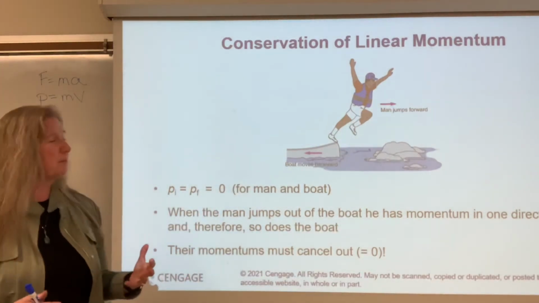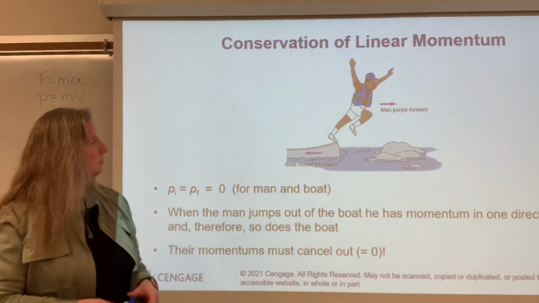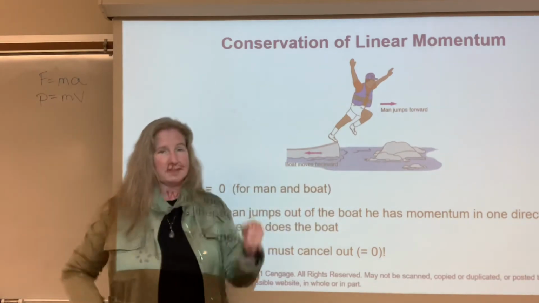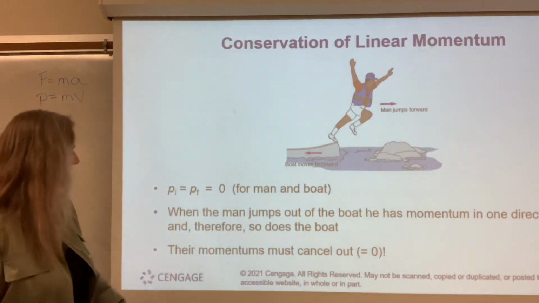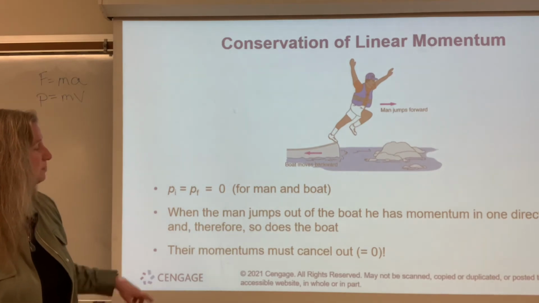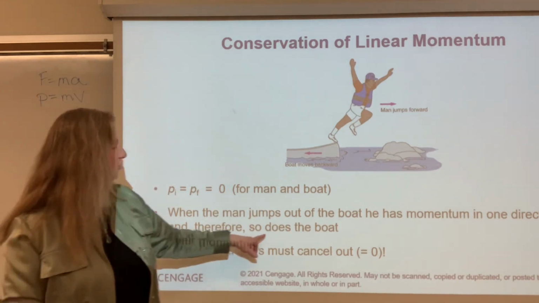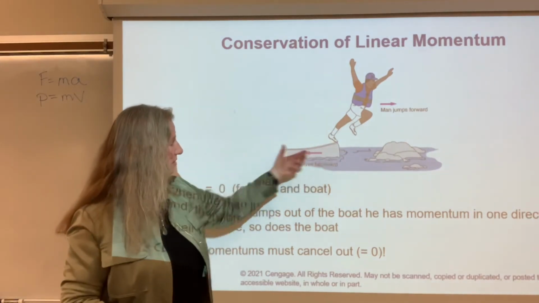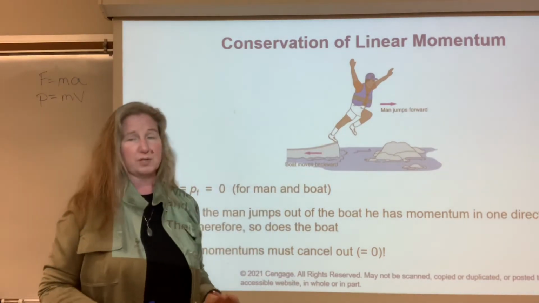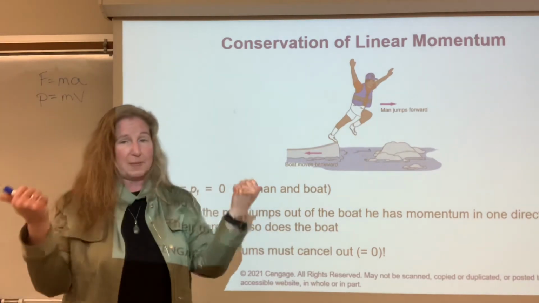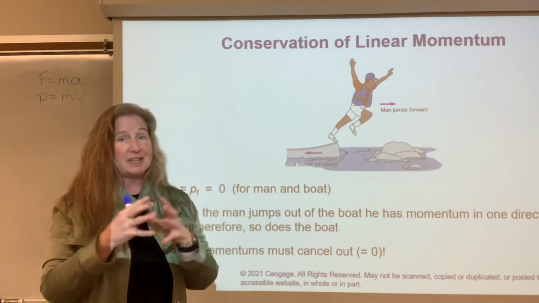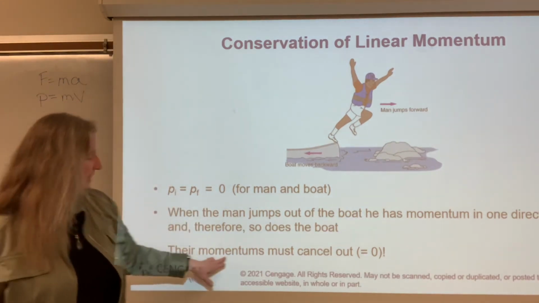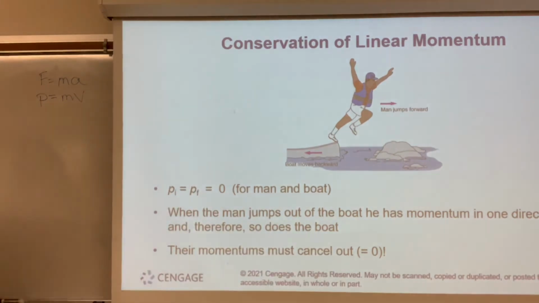What kind of problems do we apply that to? Think about a man or a boy jumping off a canoe. That looks dangerous to me. Onto that rock. There has to be some fancy teenager doing that, I think. When the man jumps out of the boat, he has momentum in one direction, and therefore so does the boat. Because there's nothing external, pretend the water doesn't hit the boat with enough force to make a difference, they're going to end up going in different directions, right? Because it has to have a constant linear momentum. And they cancel out. That means they add to zero.